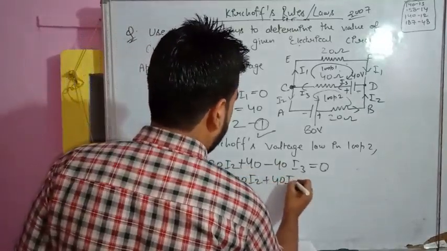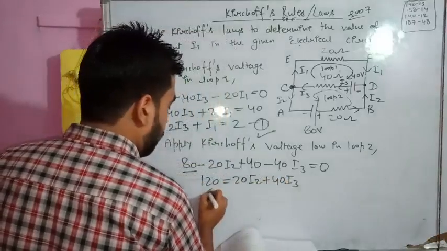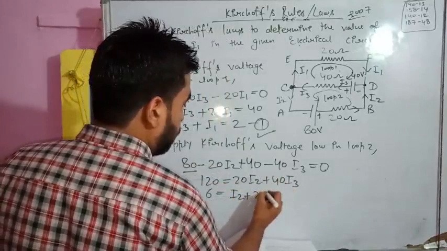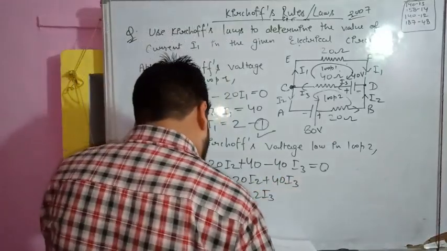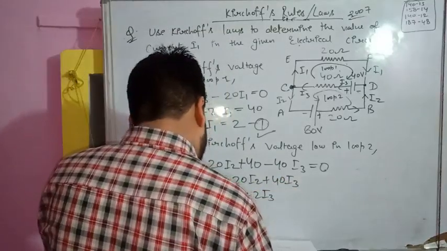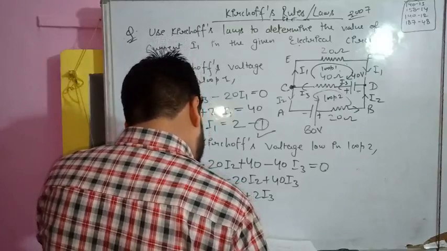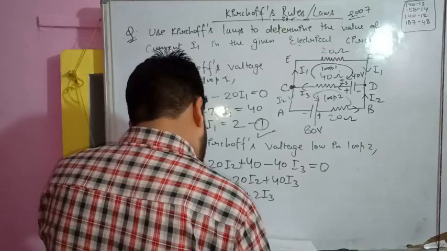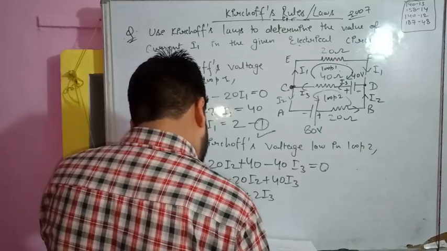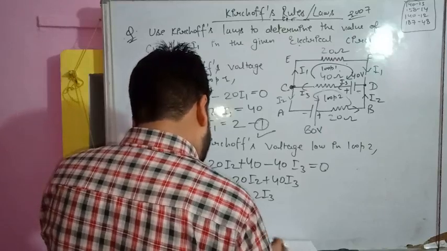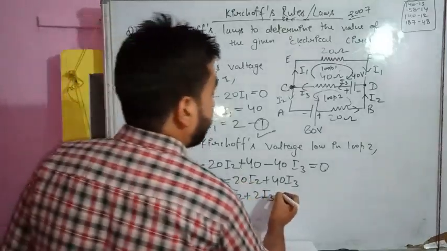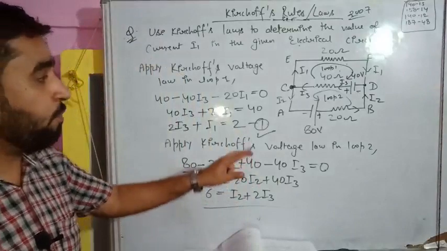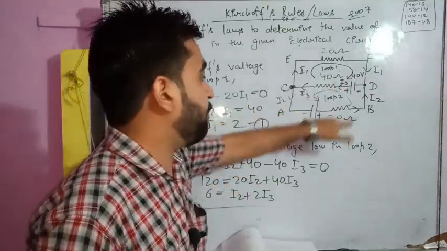40 I3. Now dividing by 20 throughout the equation, so 6 is equal to I2 plus 2 I3. So this is the equation formed, because I am checking it as well. I2 plus 2 I3 is equal to 6, and I1 plus 2 I3 is equal to 2. That's a correct equation. They haven't applied it in this loop, that's why they have a different equation. So two equations we have already formed, and one equation you can form by applying it somewhere else.